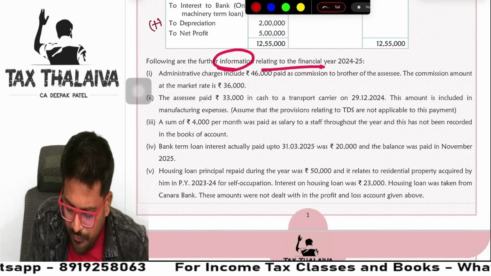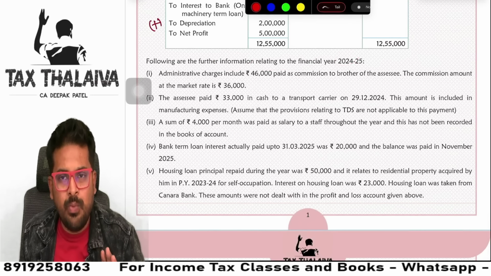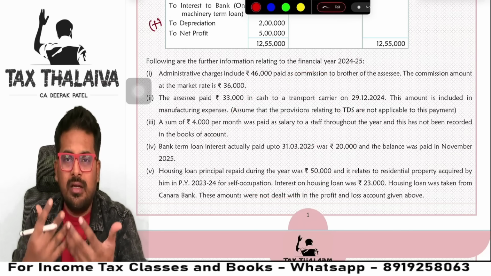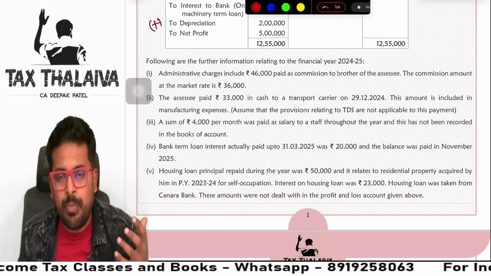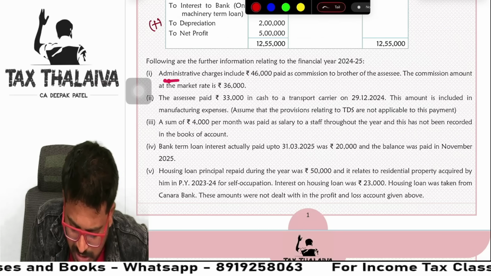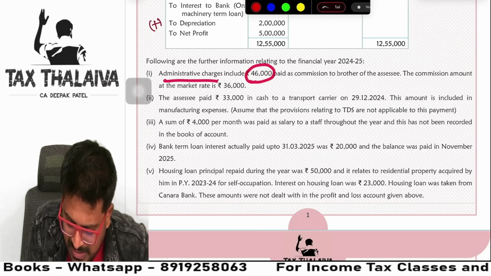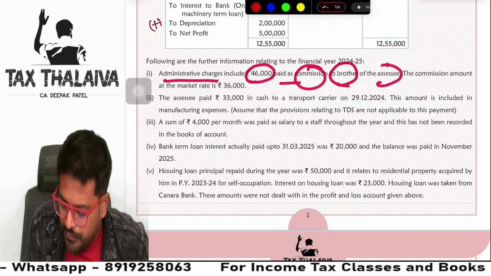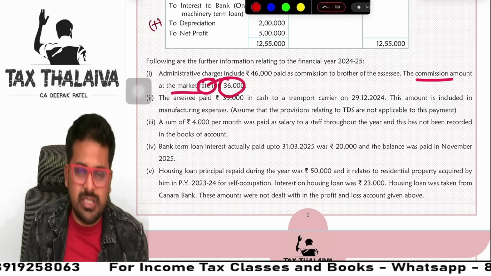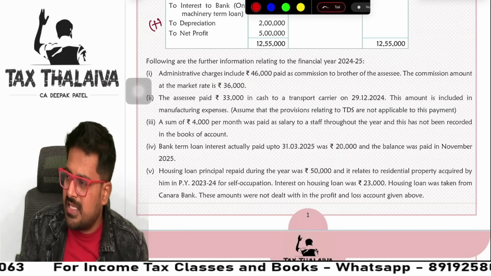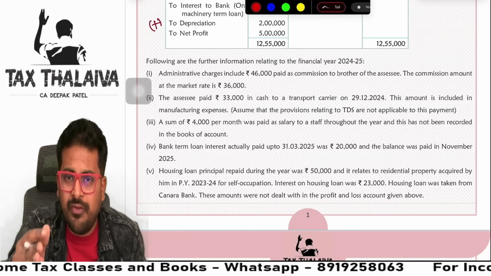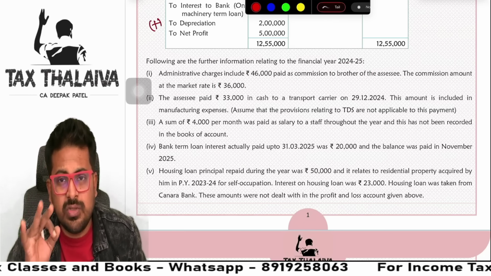Now here some additional information is given. Guys, keep in mind one thing. Generally, additional information, whatever you see here, does not have an impact in the profit and loss account unless it is specifically mentioned. Right? So first, administrative charges include 46,000 paid as commission to brother of assessee. Commission amount at the market rate is 36,000. So there is a brother of the assessee to whom this assessee paid 46,000, and in the market for that same expenditure only 36,000 is paid.